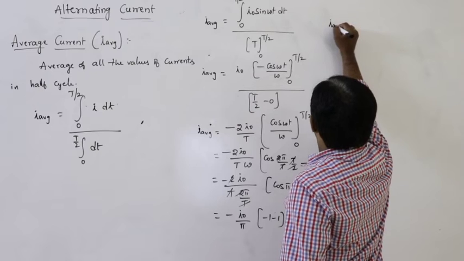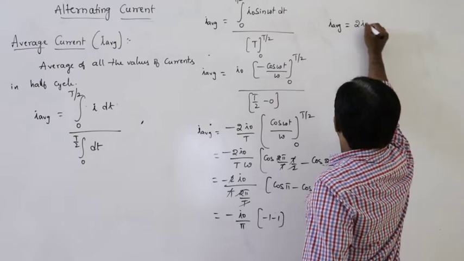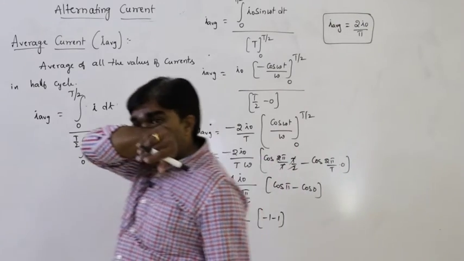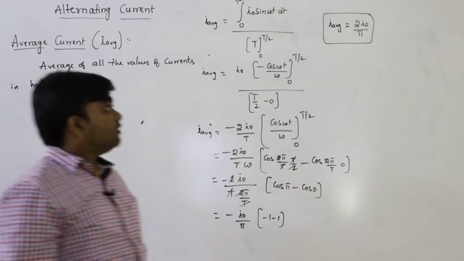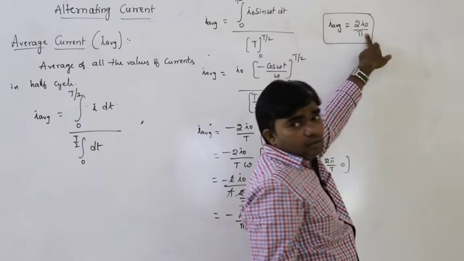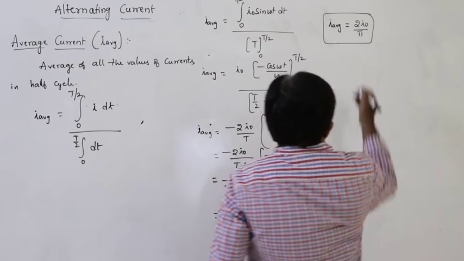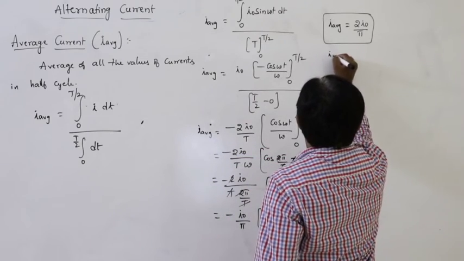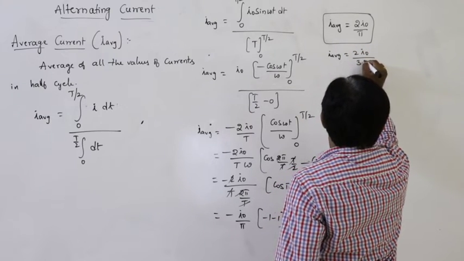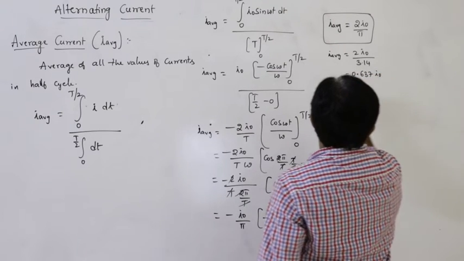So therefore I average is equal to 2 I naught by pi. This is the average current per half cycle. I average is equal to 2 I naught by pi, where pi value is 3.14. So that is 0.637 I naught.